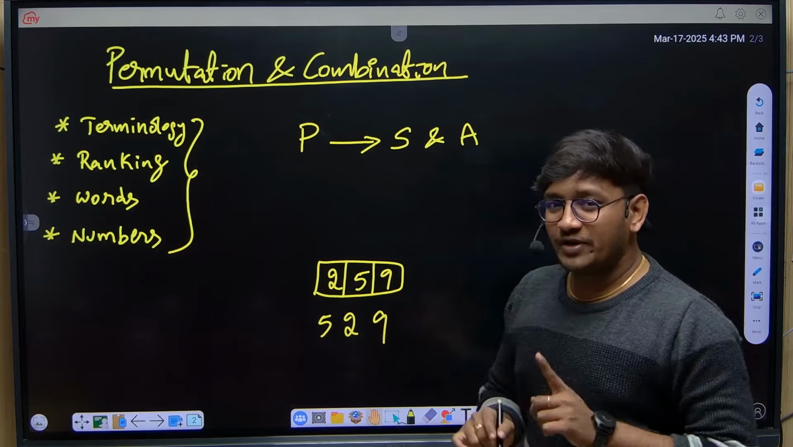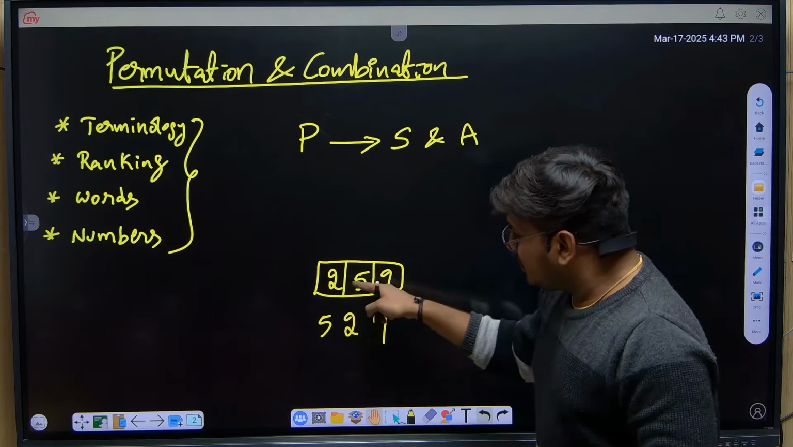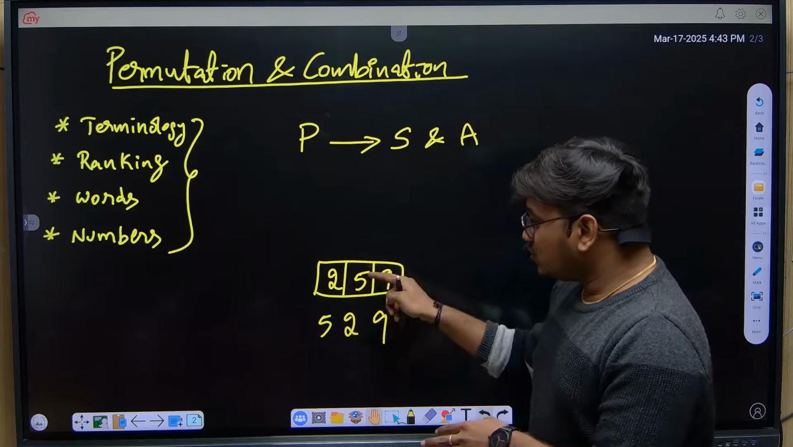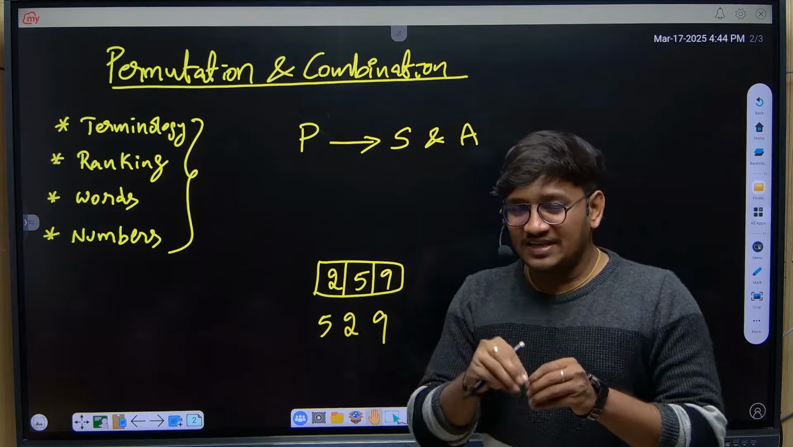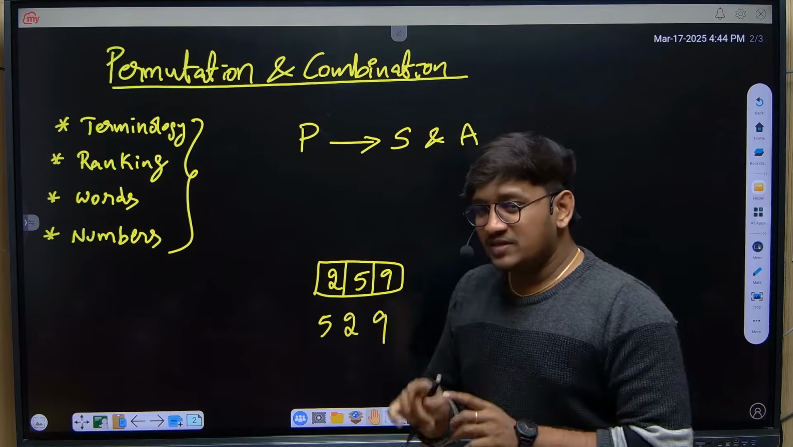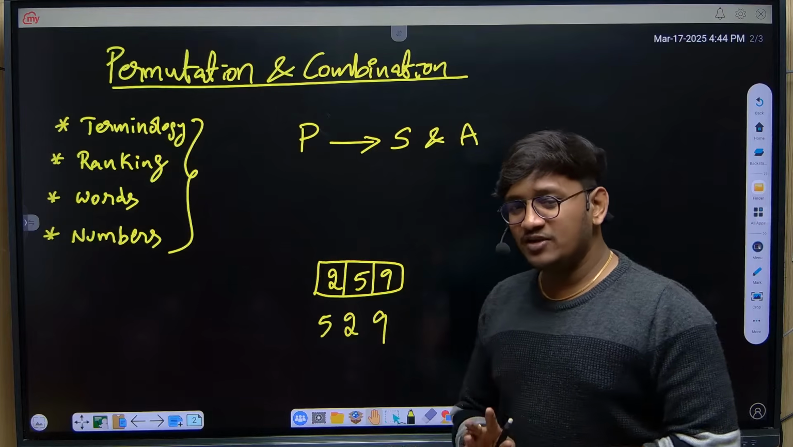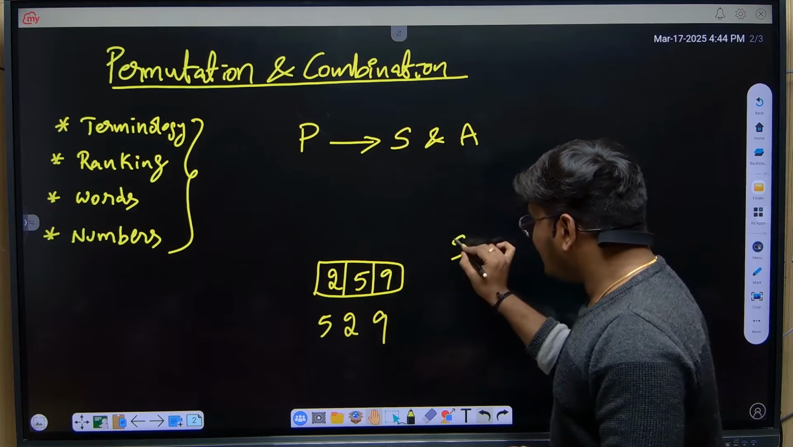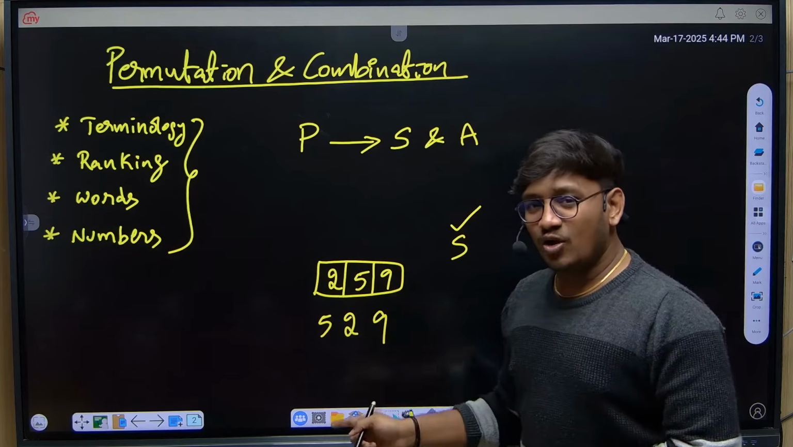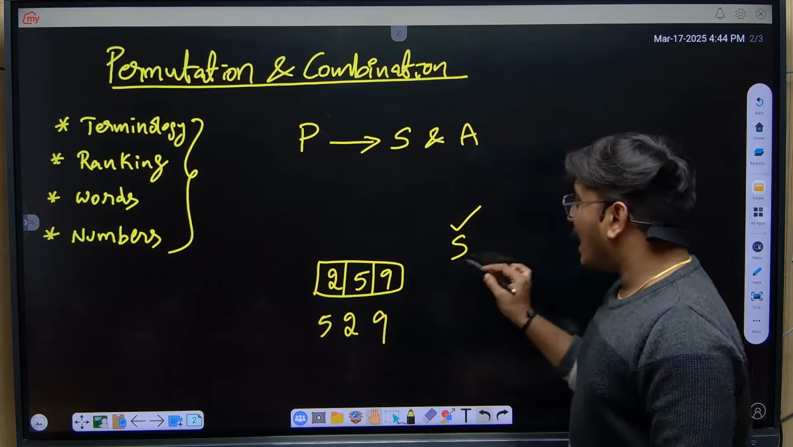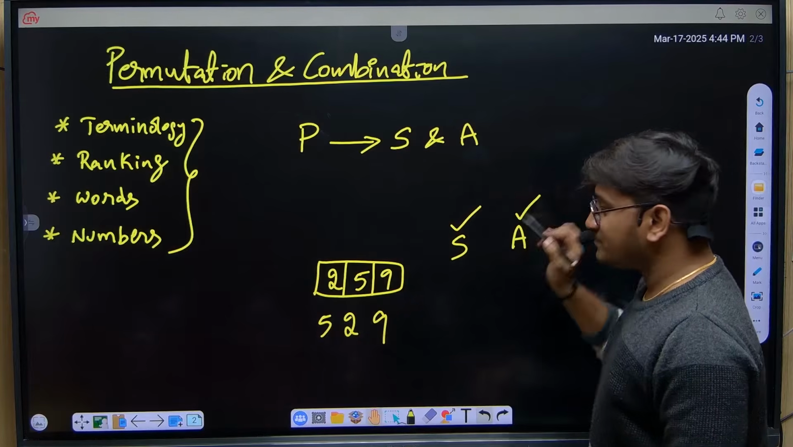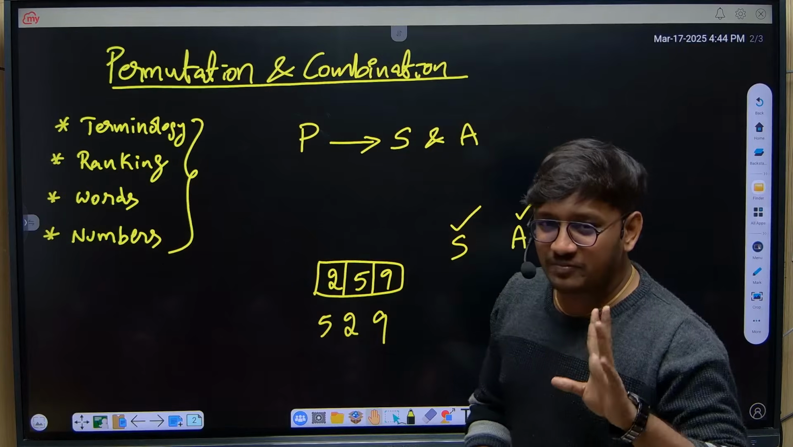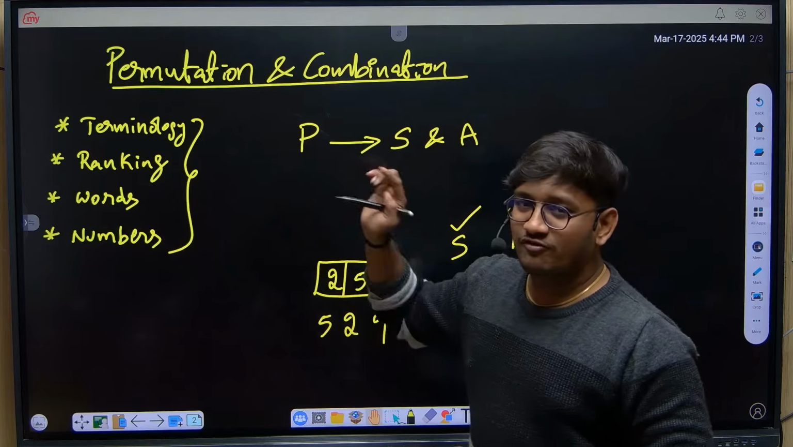The lock will not open, because the numbers I used for the password and the numbers he is using are the same. The selection of numbers is the same, but still the lock is not opening. The reason is, even when the selection is perfect, the lock will not open, because arrangement matters a lot. So when there is selection and arrangement, where arrangement matters, we use the concept of permutations.